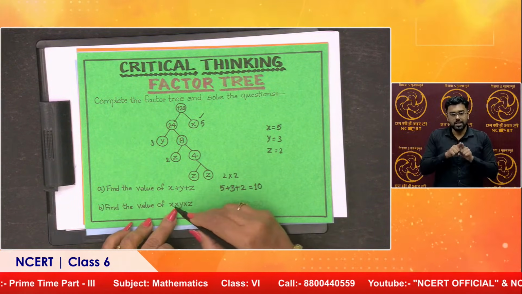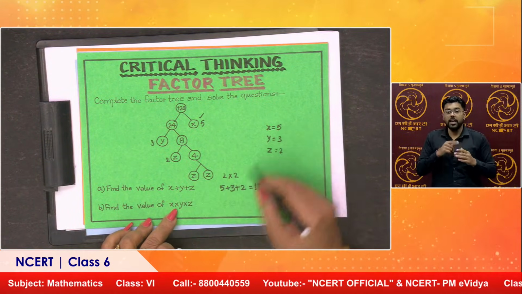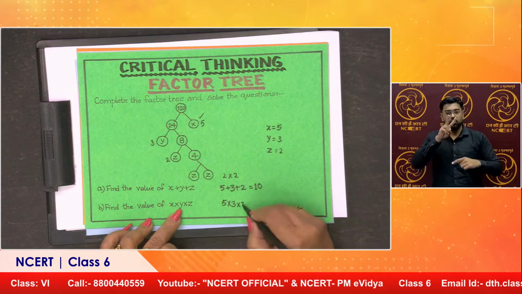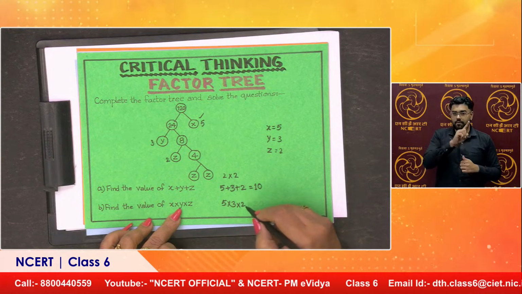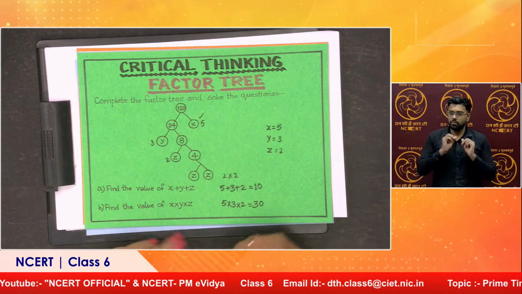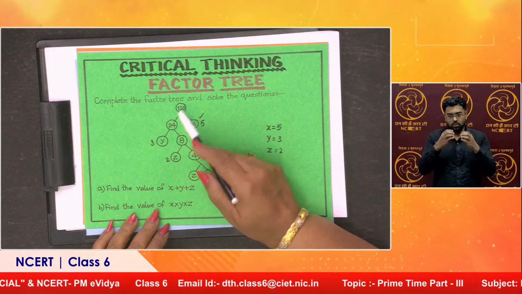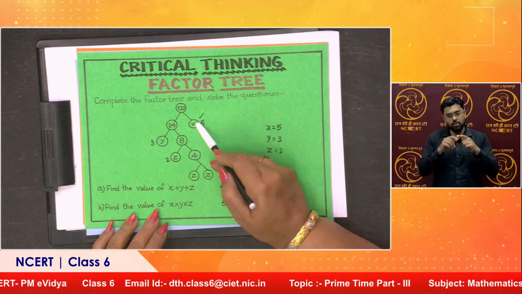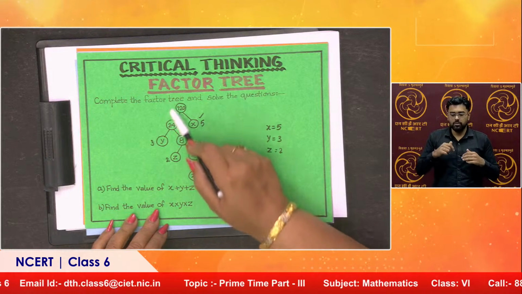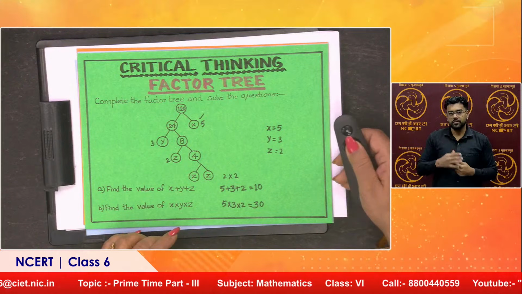Find the value of x into y into z. Let us multiply. x is 5, y is 3, z is 2. 5 into 3 is 15. 15 twos are 30. This way we can solve. We can do it either way. I can start factorizing here also. I can divide 120 by 24 to find this 5, and then I can go from top to bottom as well, and it becomes easy when I go from down to top.